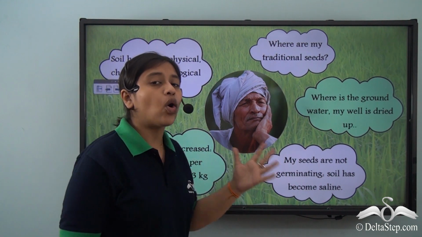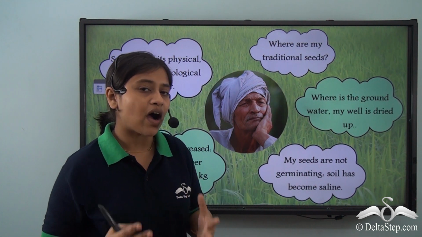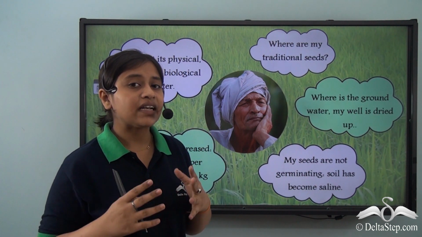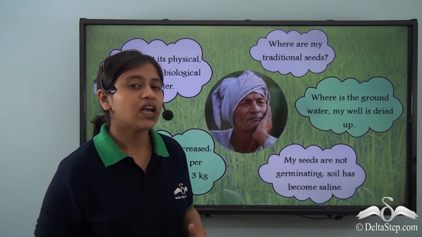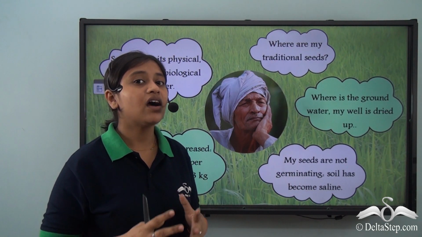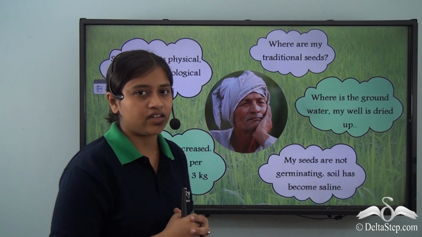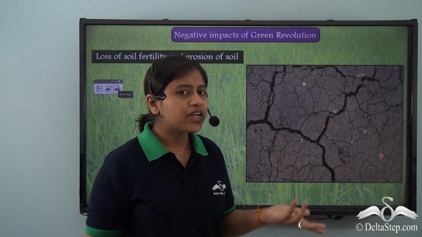So why did all this happen? So in the long run, the scientists and the farmers realized that initially, the Green Revolution gave us so much production and had so many positive impacts. But in the long run, it is leading to a decline in production. There are various problems related to this particular method of agriculture. So what exactly were the negative impacts of the Green Revolution?